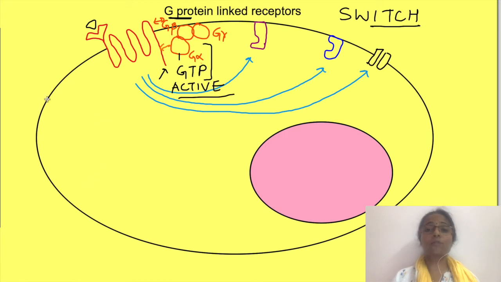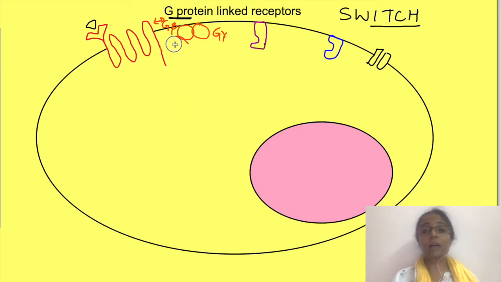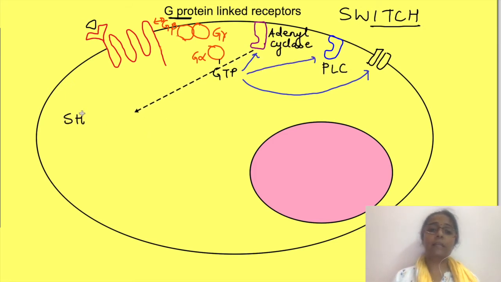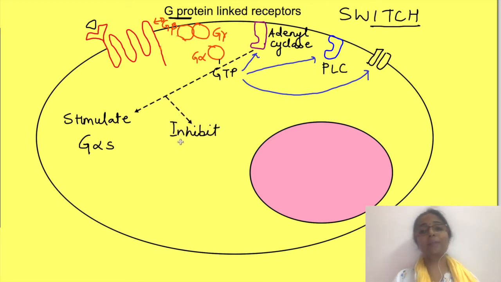This replacement of GDP with GTP causes the alpha subunit to dissociate from beta and gamma subunits and move and associate with some other proteins, causing either opening or closing of ion channels, or they affect the activity of enzymes like adenyl cyclase and phospholipase C. G proteins which stimulate adenyl cyclase activity are known as G stimulatory proteins, that is G alpha S, while those which inhibit their activity are known as inhibitory G proteins, that is G alpha I.